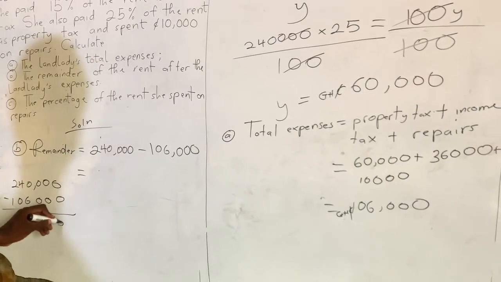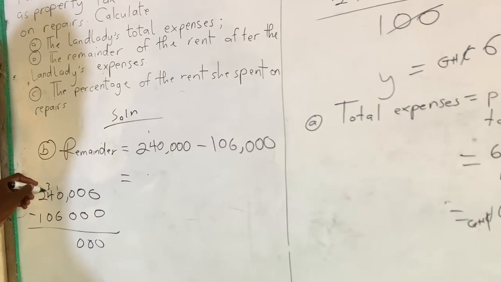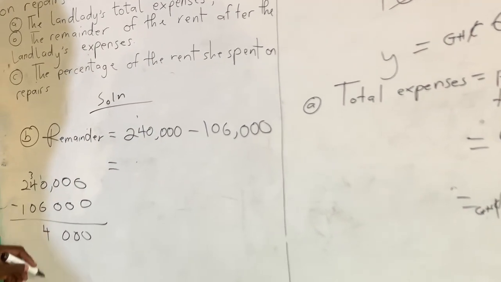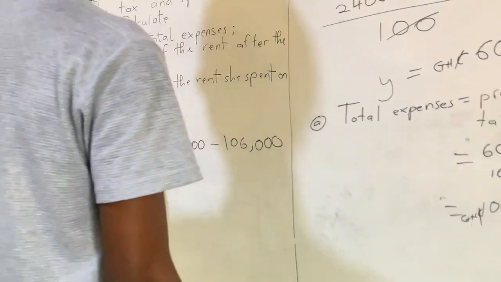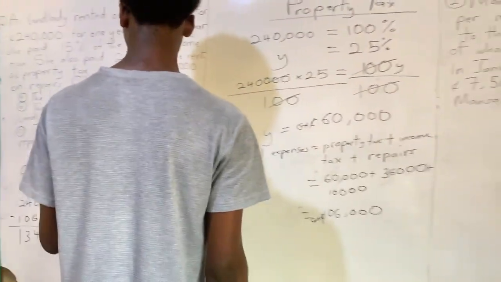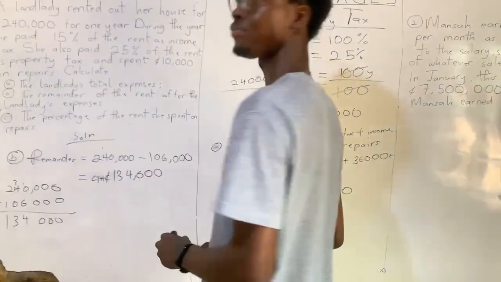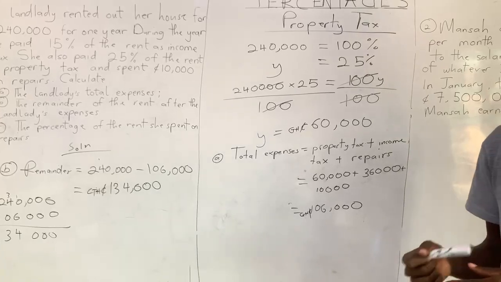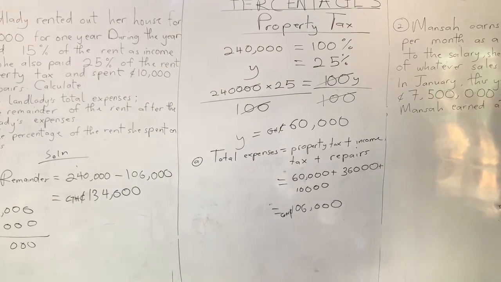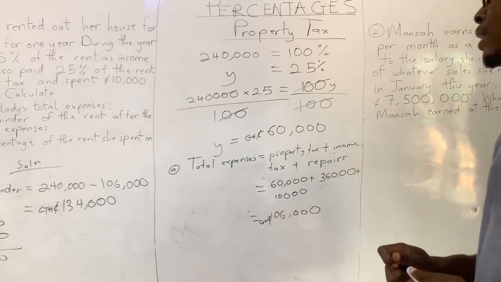240,000 minus 106,000. Here, 0 minus 6 is impossible. You borrow 1 from here. 3 is left here. 10 minus 6 is 4. 3 minus 0 is 3. 2 minus 1 is 1. In the end, you have the remainder being 134,000 cedis. I hope that is understandable. If you didn't get it, kindly go back and rewatch that part of the video. Thank you. Now we have one last part of the question left, then we're out of there.